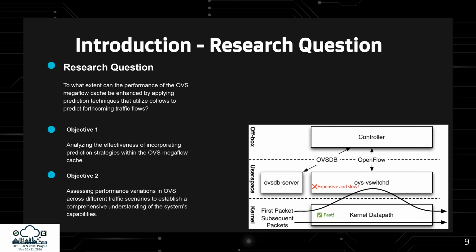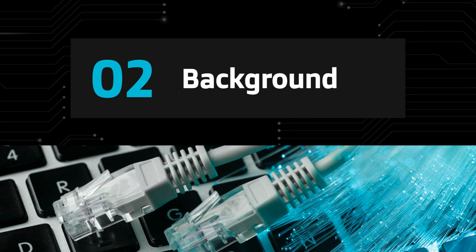My research explores how much OVS cache performance can be improved using branch prediction to predict and preload flows. The first objective is to analyze the impact of preloading, while the second is to assess OVS performance across various traffic scenarios. Now let's quickly go over some background.